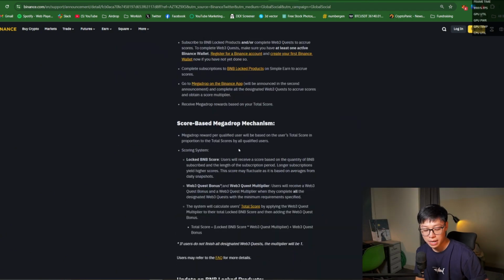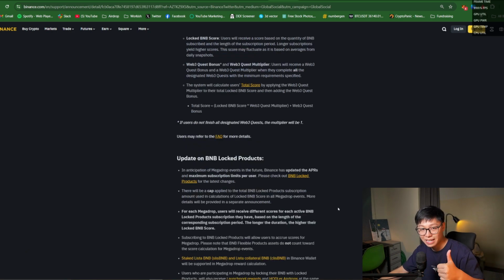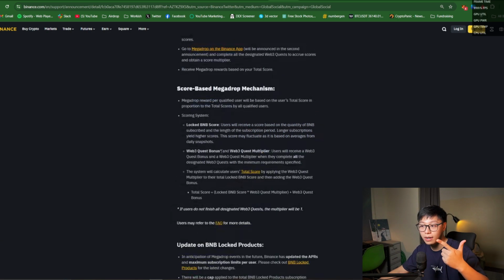The Megadrop is basically individuals trying to get as many points as they can to get a bigger share of the pot. Just lock your BNB in Simple Earn. The more you lock, the more points you're going to get. And the second thing is to complete the quest. If you complete the quest, you get a multiplier and a bonus.